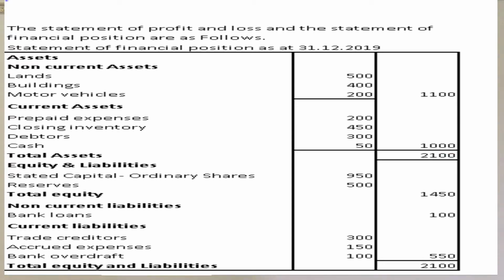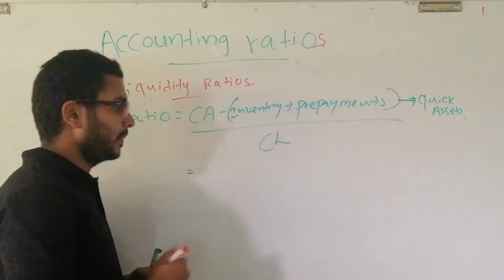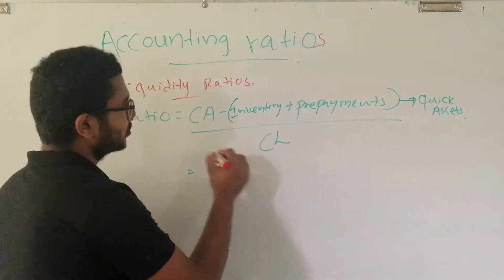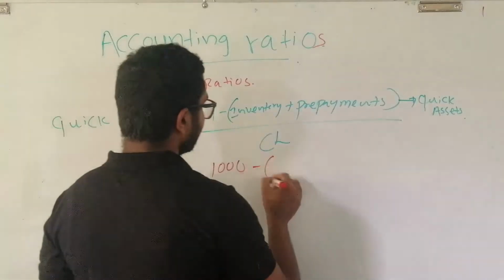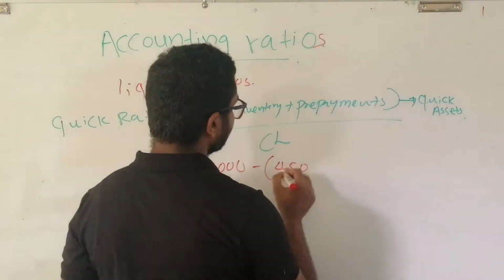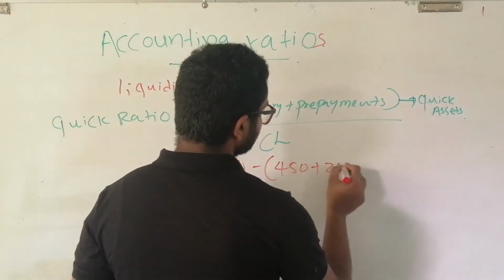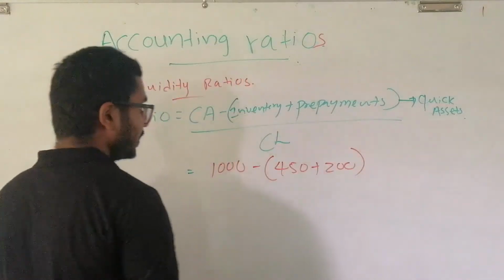Therefore, we know the figures. Now we can come back to the board. The current asset value is 1000, the inventory value is 450, and the prepayments amount is 200.